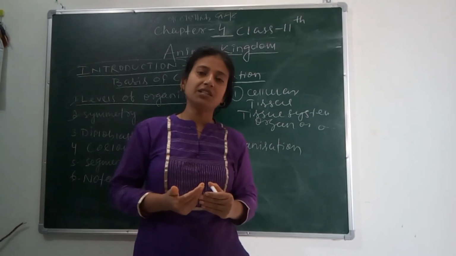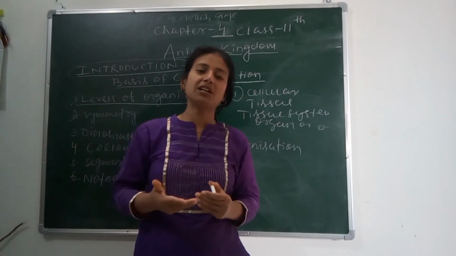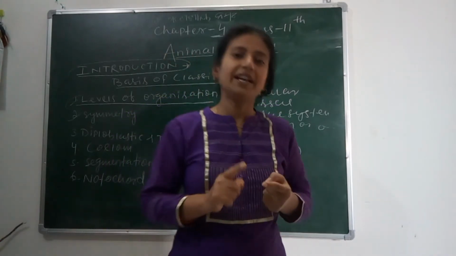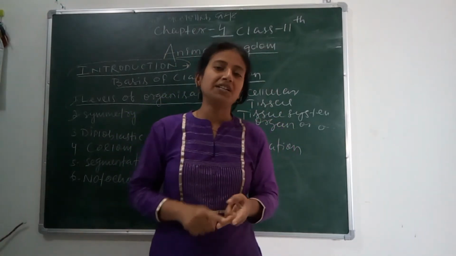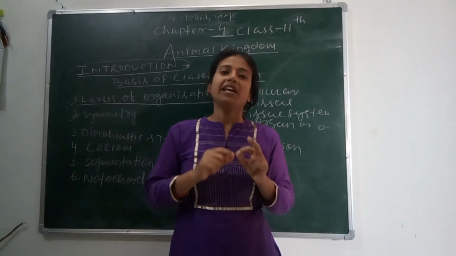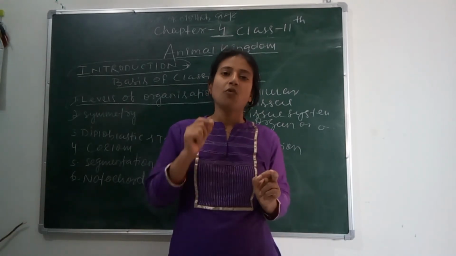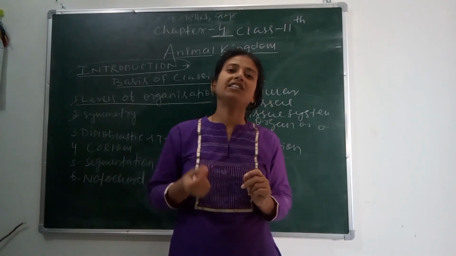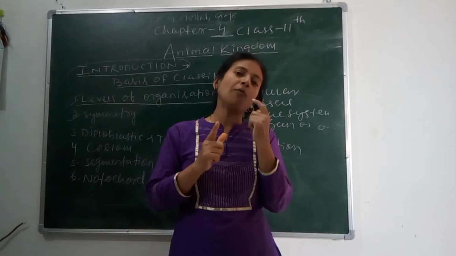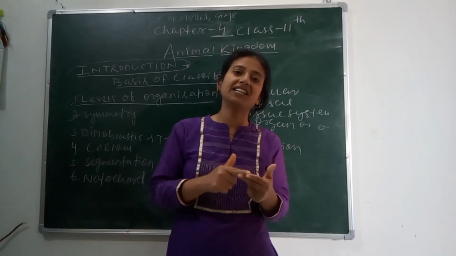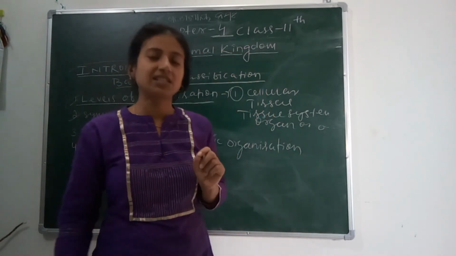So digestive system is of two types. One is complete, one is incomplete. So first we see what is an incomplete digestive system. If the organism has only a single opening for both taking food and for releasing the waste material, means one opening acts both as mouth for taking food and as anus, that is called incomplete digestive system.